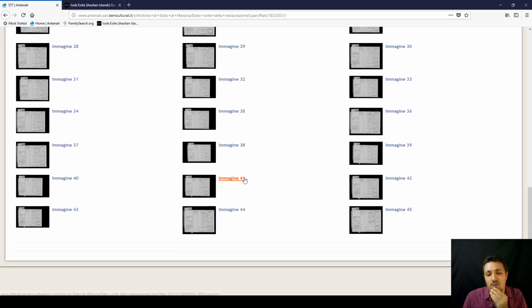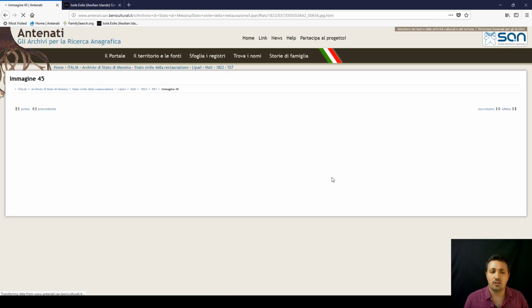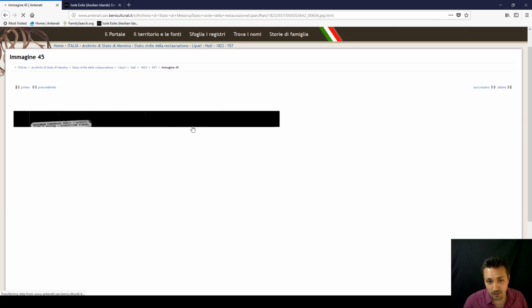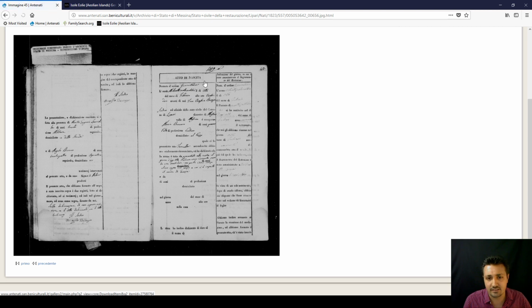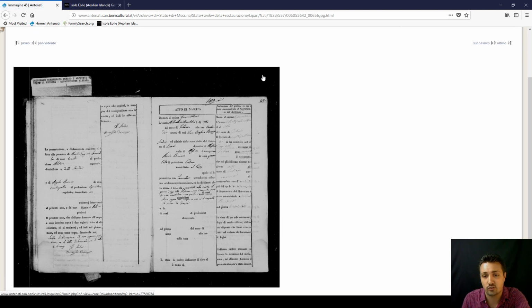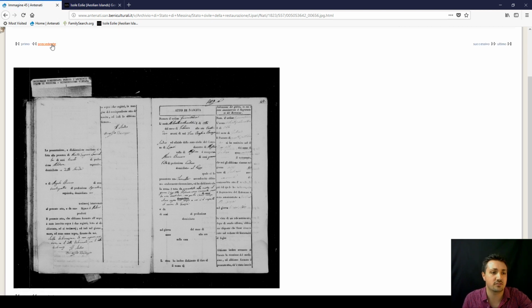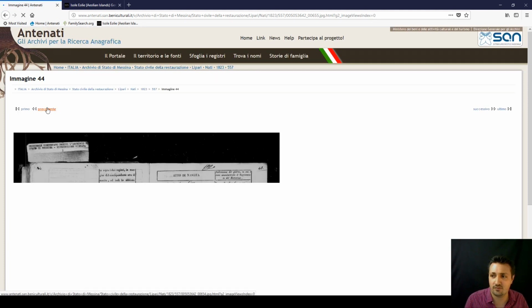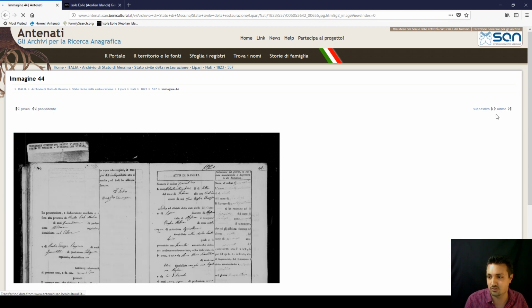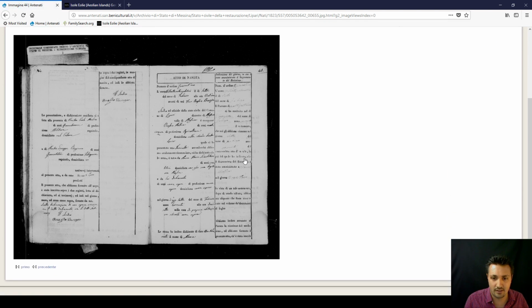We could say it's 40, 45, could be 44, but I always allow one more extra just in case. So if we go to image 45, okay, in this case I know it's actually record number 42, not 41, so I'll go back to the previous one. Even if I've selected English, this is still all in Italian anyway.